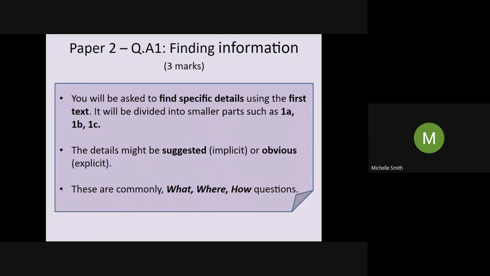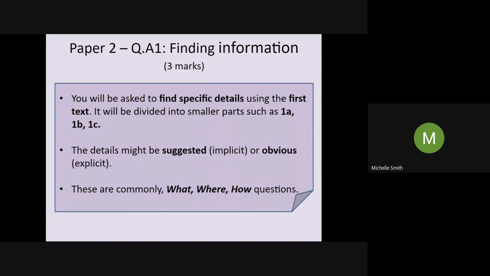All right. So question 1, quick recap. It's worth 3 marks. And it's where you're asked to find specific details using the first text in the exam. It's divided into 3 parts, so it'll say 1A, 1B, and 1C. It might ask you for obvious information, or it might ask you for implicit information, so suggested information. Just read the question really carefully. They're commonly sort of what, where, how, who questions, though.